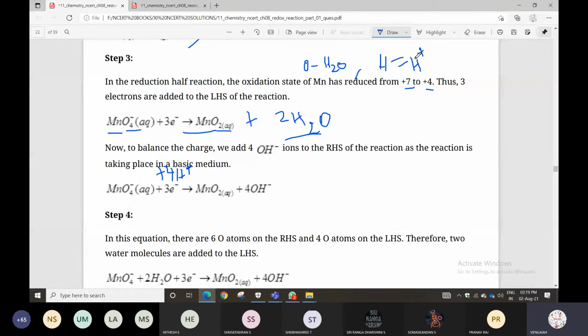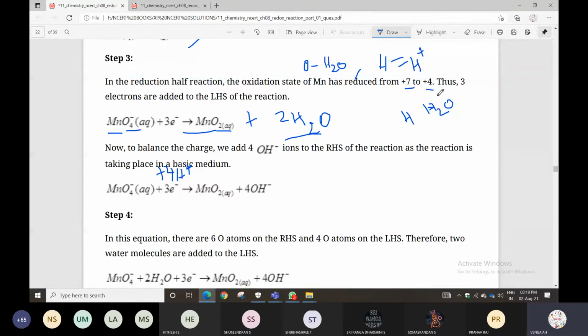Okay? Next you balance the charge. For charge, add electrons. This is for acidic medium. Otherwise, look at the basic medium condition. In basic medium, when balancing oxygen, you add water molecules only, no changes. But when balancing hydrogen, add water molecules on the opposite side first, and on the same side the same amount. Okay?